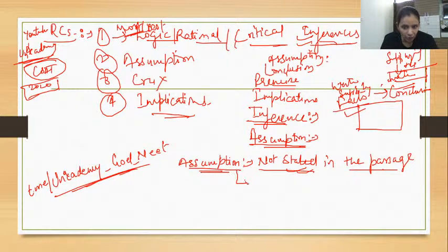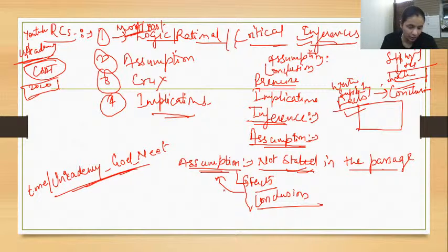Now what do you need to do if they have given you some facts and a conclusion? So this conclusion and these facts are based on this, but yes, that is not stated in the passage anywhere. Now, ma'am, how is it different from inference? Inference or implications are also something. Inference is also one thing which is not stated in the passage.